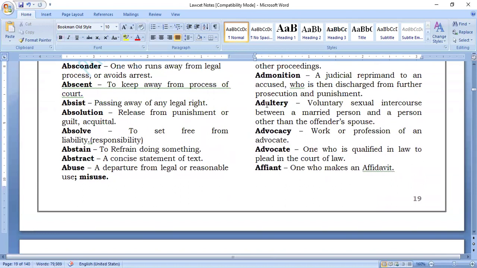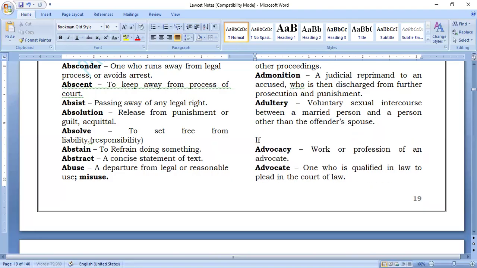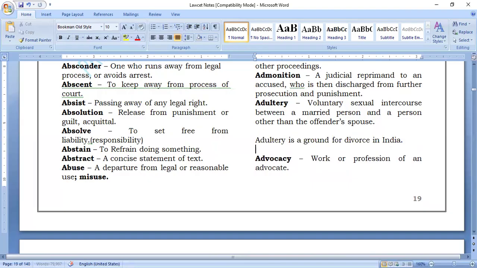Next you have adultery. What is adultery? Voluntary sexual intercourse between a married person and a person other than the offender's spouse. So adultery means outside the marriage. When you are having a relationship with another person outside the marriage, it is called adultery. Now remember, adultery is a ground for divorce. It is a ground for divorce. Adultery is a ground for divorce in India. Okay, this will come in your exams.